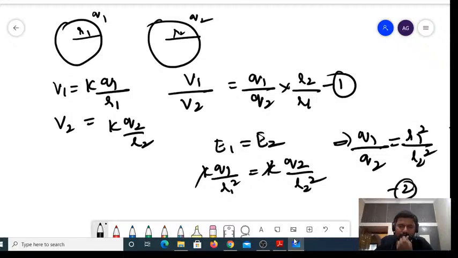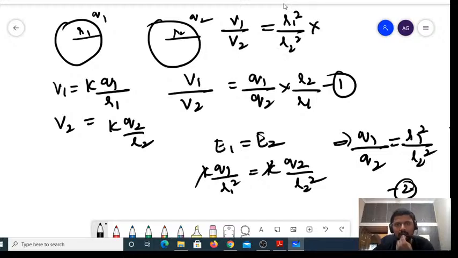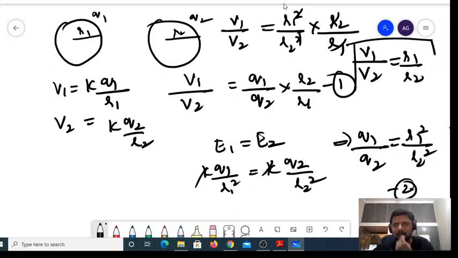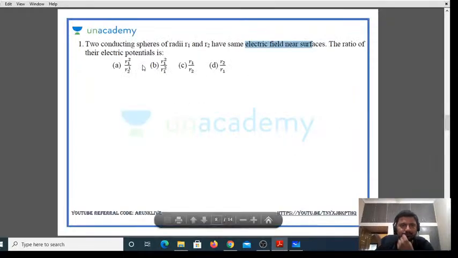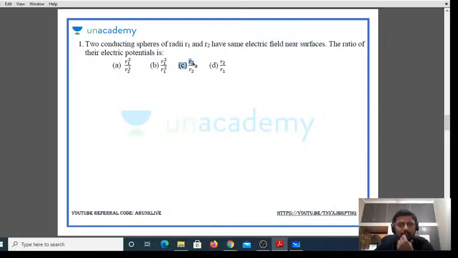So if I substitute this equation number 2 in equation number 1, I can clearly write the ratio V1 by V2 as R1 square divided by R2 square multiplied by R2 divided by R1. R1 and R1 will get cancelled, R2 and R2 will get cancelled. So V1 divided by V2 is equal to R1 by R2 must be the answer for the ratio of the potential. That is option C, right?